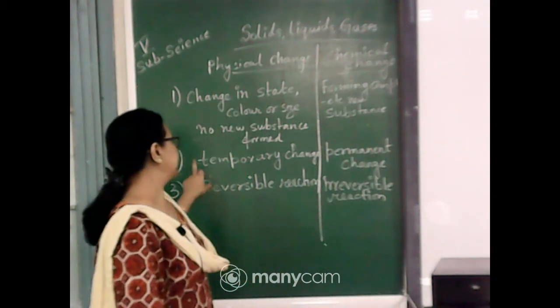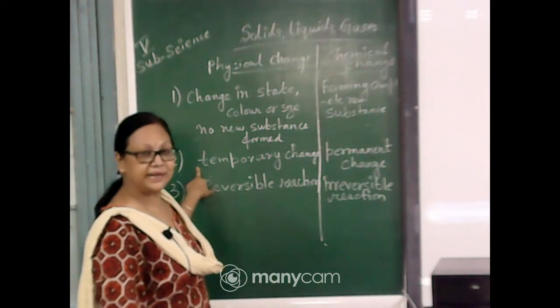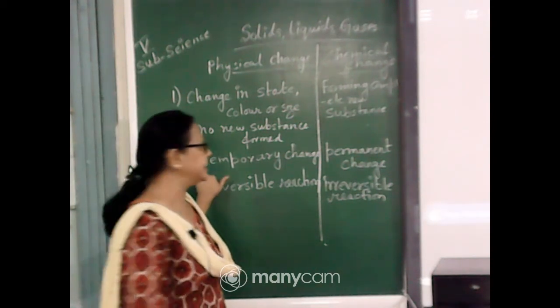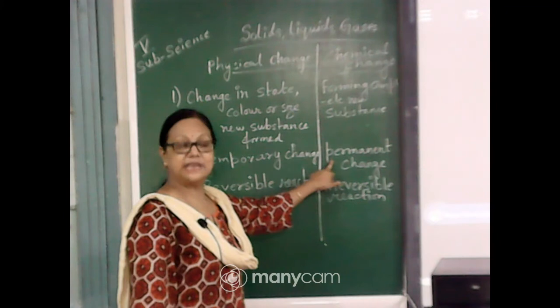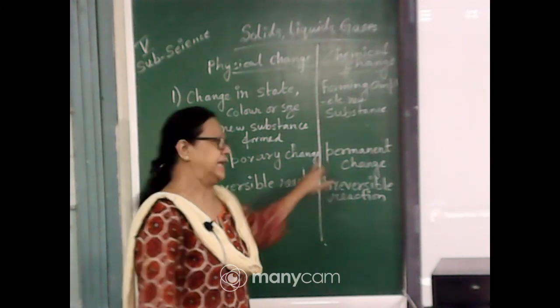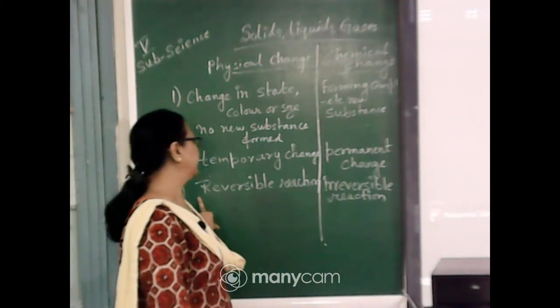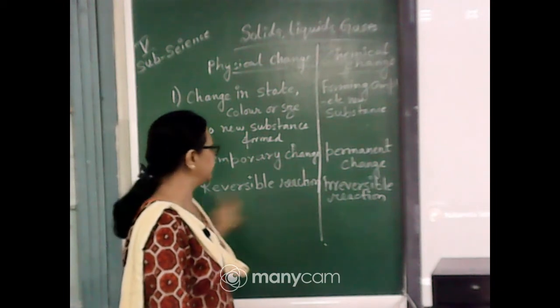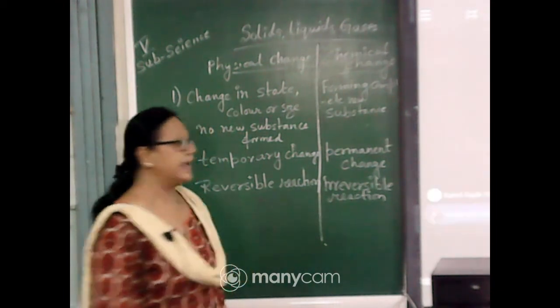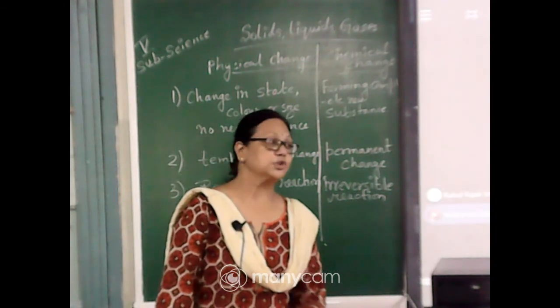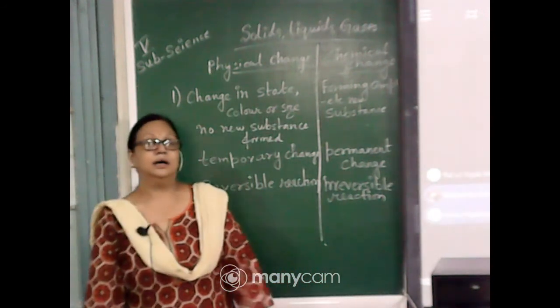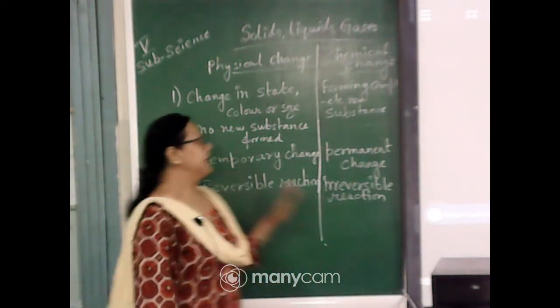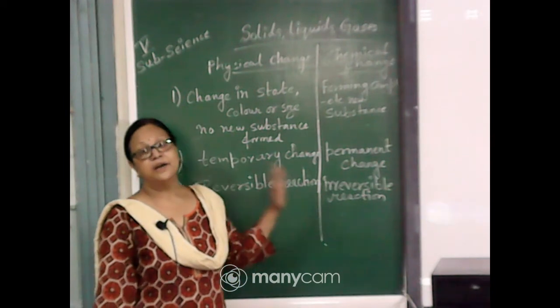Second, physical change is a temporary change, whereas chemical change is a permanent change. And the third one is that physical change is a reversible reaction, whereas chemical change is an irreversible reaction. So these are all the differences between the chemical change and the physical change.